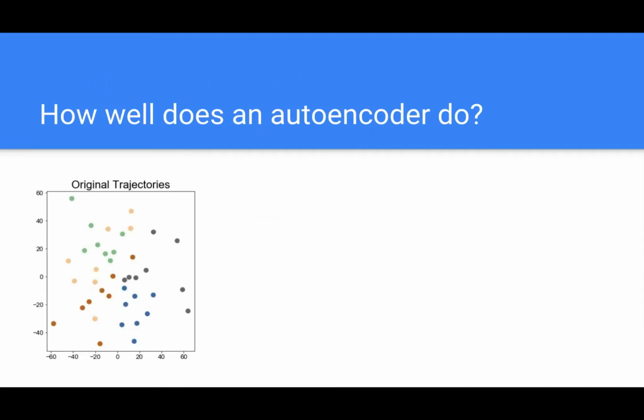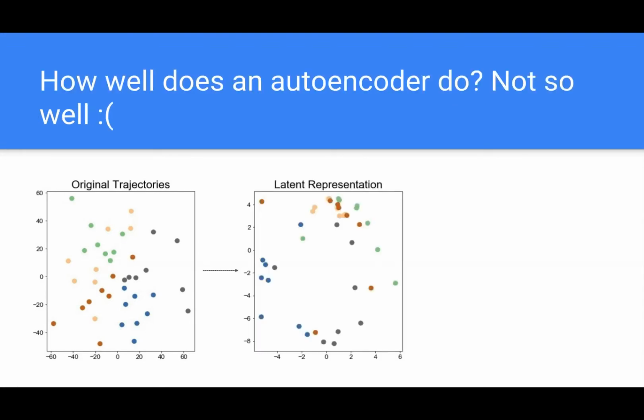We took trajectories from 5 different classes, represented by the different colors here, and we embedded the trajectories in 2 dimensions to see if the time series data would cluster according to what class they came from. It turns out they don't, and that's because the time series data have very complex noise in them. But if instead you embed the learned latent representations, it turns out that the trajectories belonging to the different classes do cluster a little bit better than the original trajectories. However, the results are far from perfect. You can see different classes of trajectories mixing together.